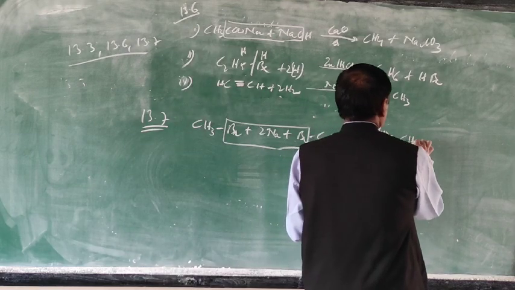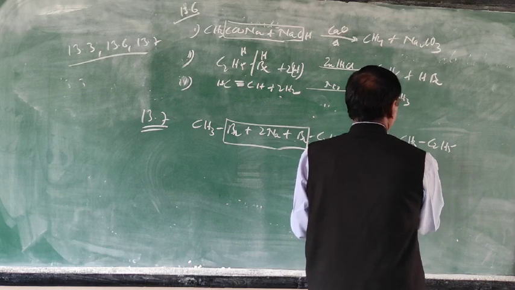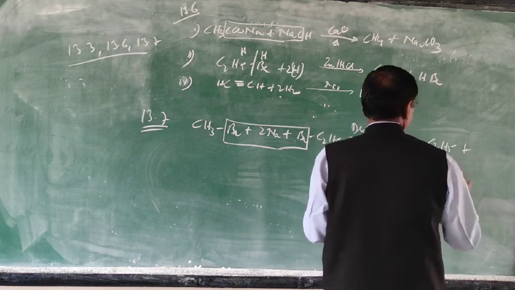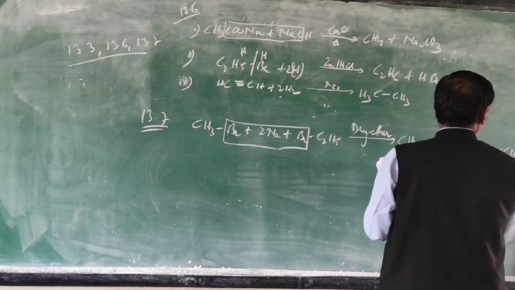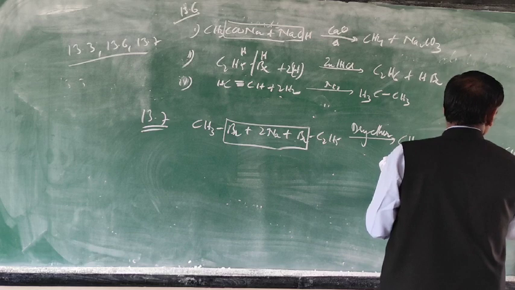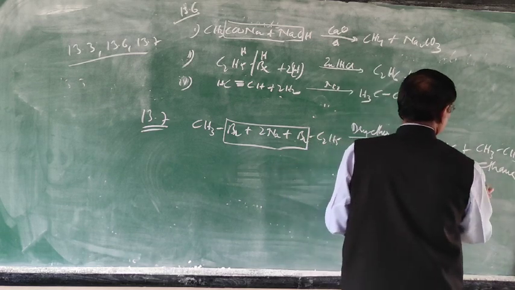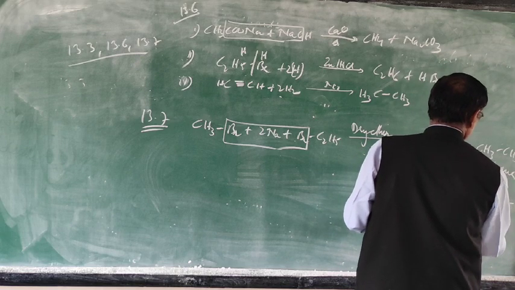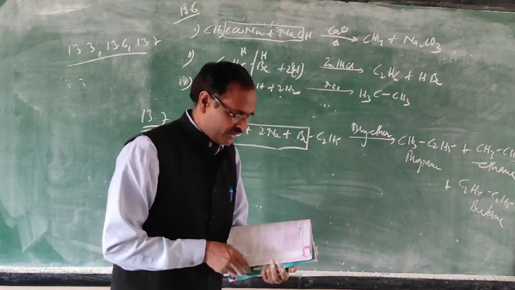The first one is CH3-C2H5, this one is propane. A mixture of three alkanes will be there. The next one is CH3-CH3, ethane, and then two molecules of C2H5 give butane. So a mixture of three alkanes will be formed.